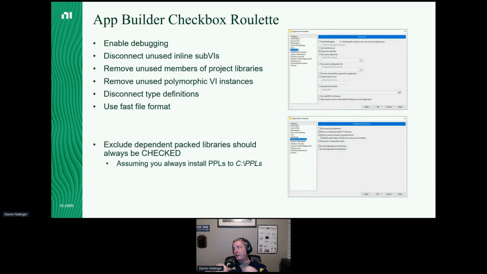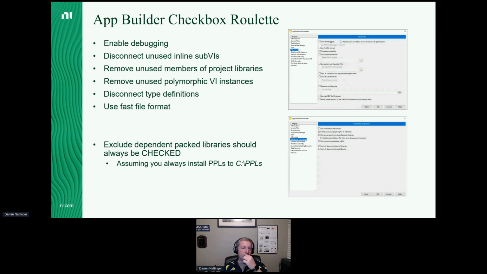A question in the chat: does the Find Broken VIs get called in the preview check in the App Builder? It does not. App Builder does have things that check your code for broken stuff that do run as part of the preparation step. I don't know why Find Broken VIs in Project is not used in App Builder, but I was told there's a reason that it's not. So it's sort of another tool in your toolbox.